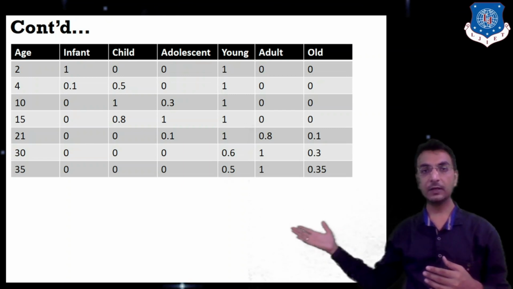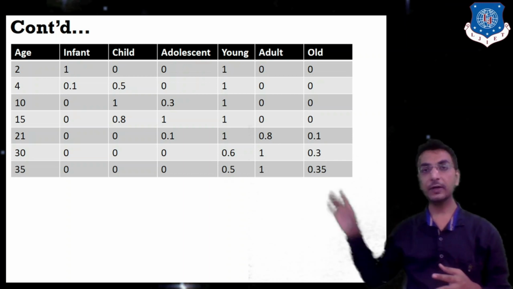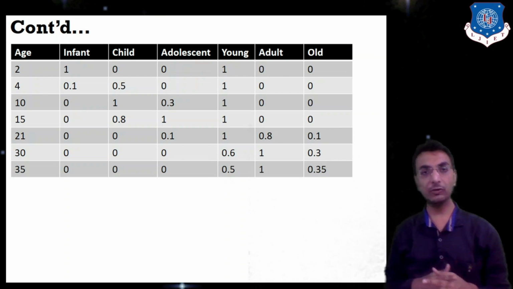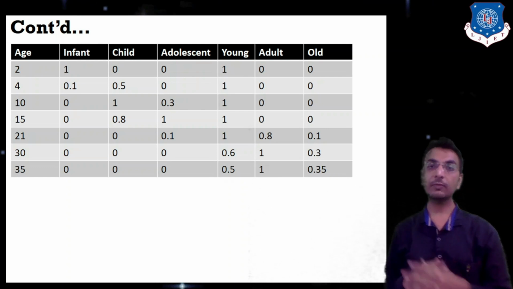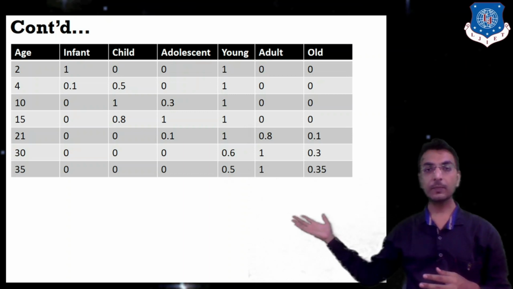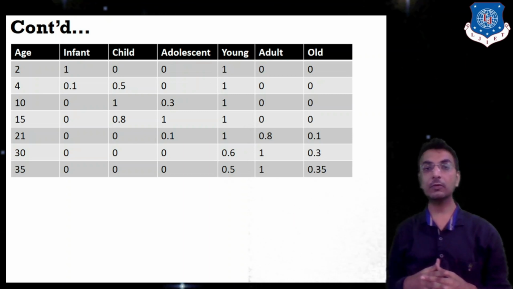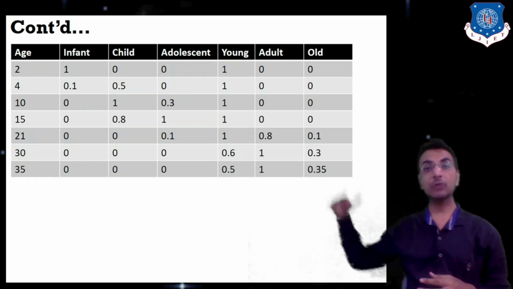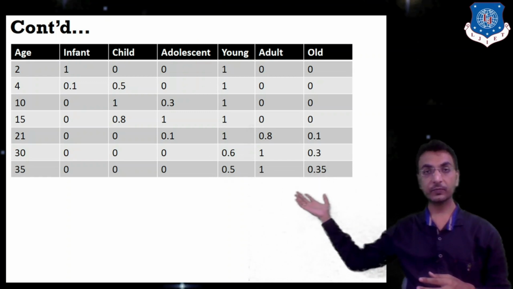Likewise for 15, the adolescent is 1. 1 is not there for all adolescent values, so we can opt for adolescent for age equal to 15. Next is 21. For 21, we can opt for young. Why? Because the rest of the values are not that proper. We can also opt for adult in that case.